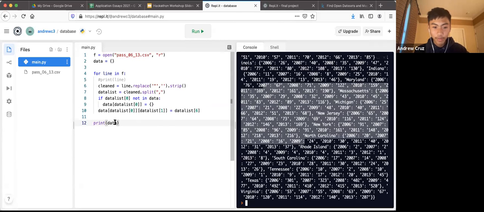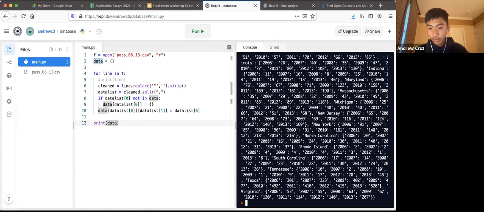It's a lot of numbers and it's kind of random. So one thing we can do, if I want to be a little bit more specific and pull data from maybe a specific state, because we can see the specific states right here, instead of printing just data, one way we can be more specific is by putting brackets.